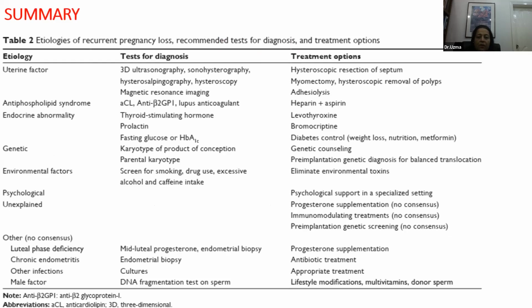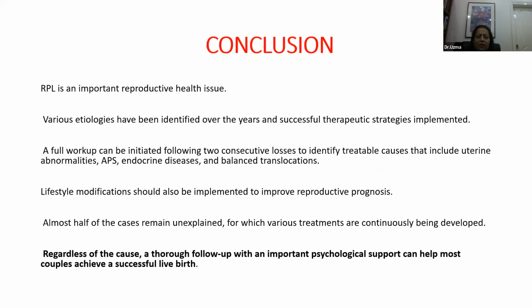So this is just a summary of all the etiological factors and the tests and the treatment options. I will not go into the detail because I've already described them in depth in my presentation. So the conclusion is that recurrent pregnancy loss is an important reproductive health issue, and many etiologies have been identified. Successful therapeutic routines are also available.